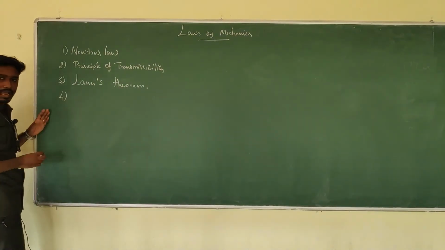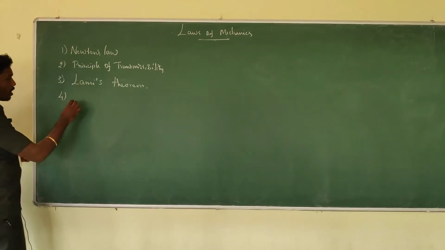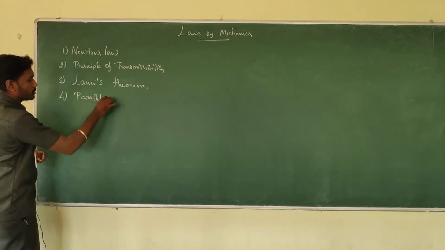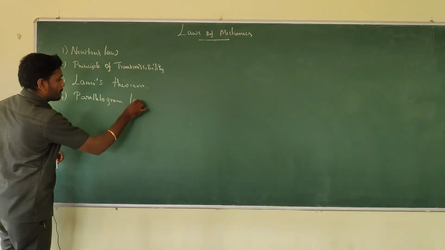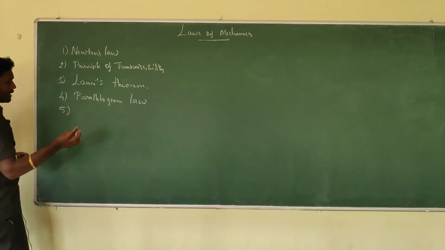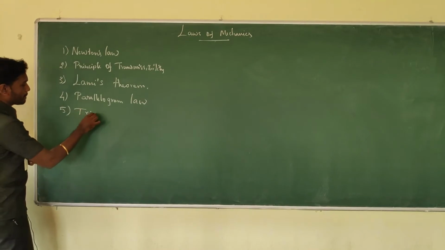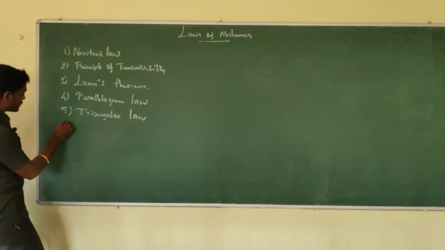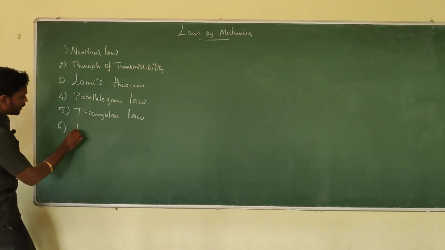Fourth one is Parallelogram Law. The fifth one is Triangular Law. The sixth one is Polygon Law.